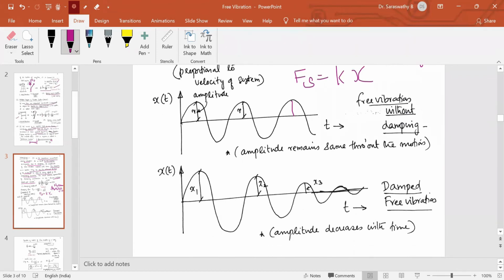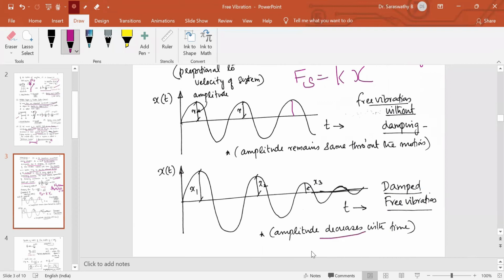And if it's a damped vibration, that is, a vibration having some damping effect, that is resistance to vibration, the amplitude on each cycle decreases. After each cycle, the amplitude decreases. So this is a variation of displacement with time.